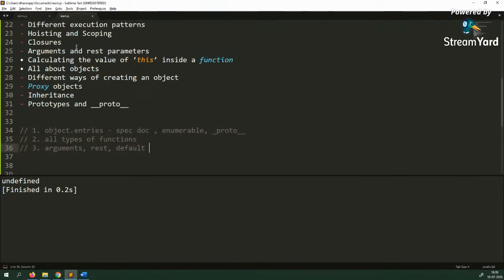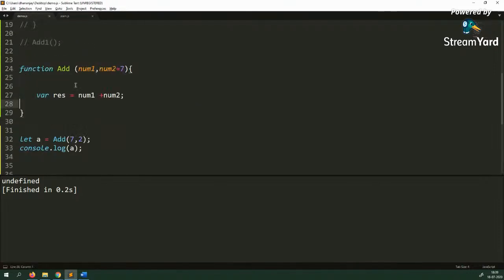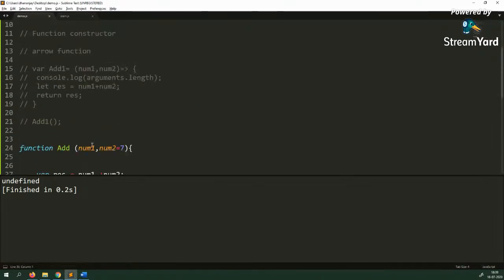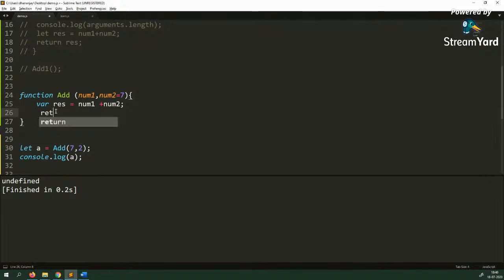The next thing we are going to cover: we have covered different types of functions and things related to that, and arguments and rest parameters. Next, we are going to cover calculating the value of this and different execution patterns. These will go together. So here, let's say I have this function add, and this function has a return statement called res.